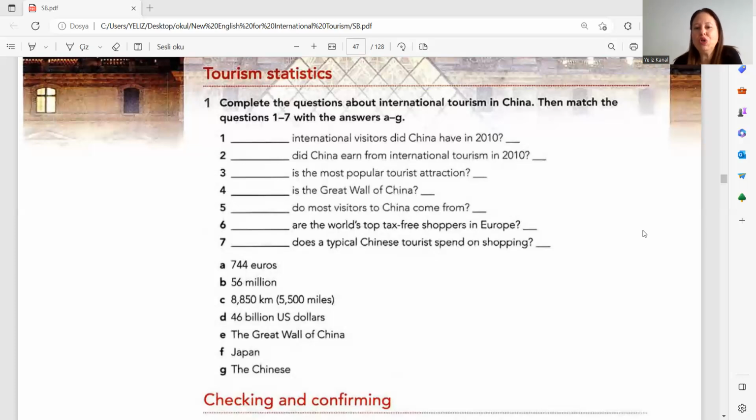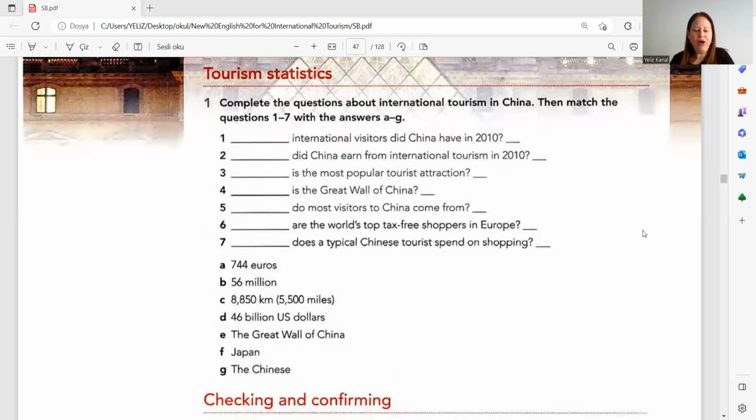Okay, three. What is the most popular tourist attraction? What is the most popular tourist attraction in China? I think it's quite simple, right? It is E, right? The Great Wall of China. Great Wall of China is the most popular tourist attraction. Four. How long is the Great Wall of China? How long? So it is going to be, obviously, C, right? 8,850 kilometers, which is 5,500 miles.